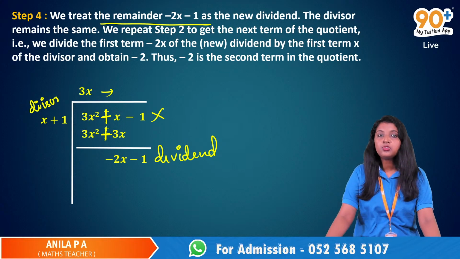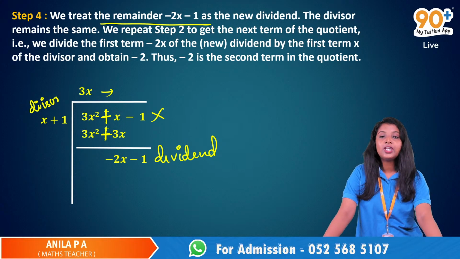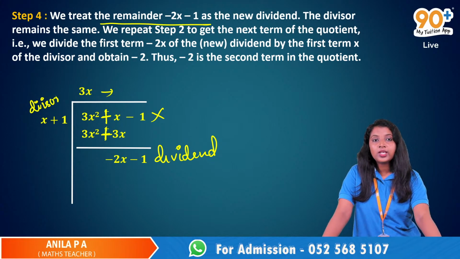We repeat step 2 to get the next term of the quotient. That is, we divide the first term minus 2x of the new dividend by the first term x of the divisor and we obtain negative 2.